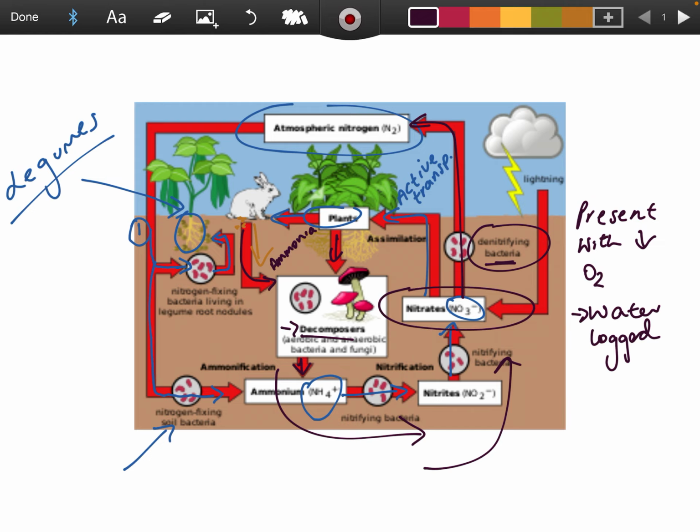If there is a flash of lightning, that drills down into the ground, and there it releases nitrates as well. So that's just more nitrogen that's usable for the plants.